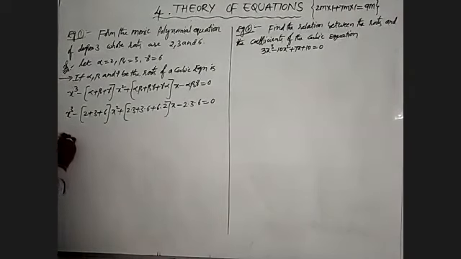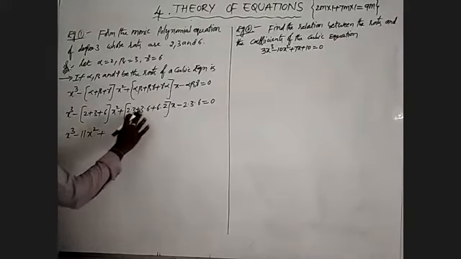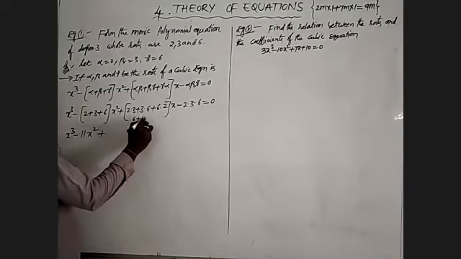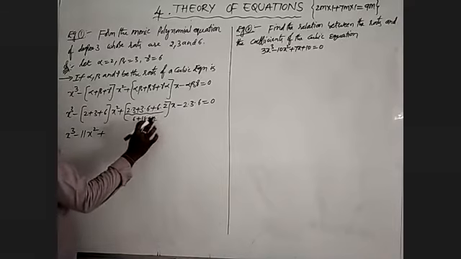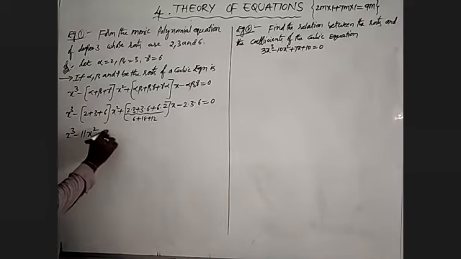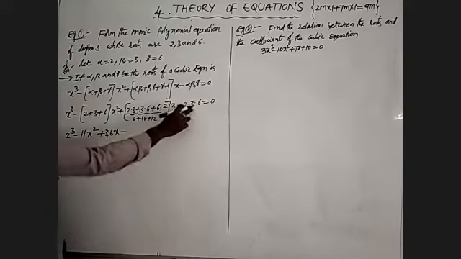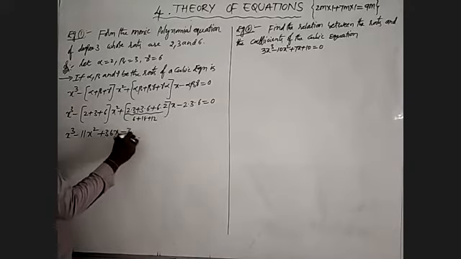So the value is x cube minus 11x square, since 2 plus 3 is 5 and 5 plus 6 is 11. Then 2 into 3 is 6, 3 into 6 is 18, 6 into 2 is 12, which gives 36x. And 2 into 3 into 6 is 36.